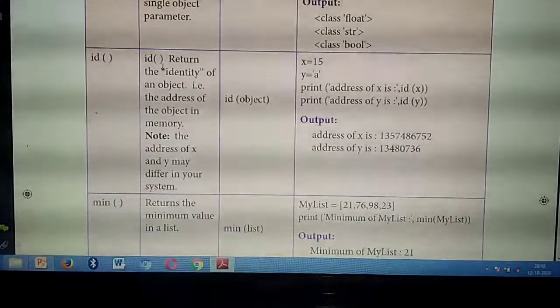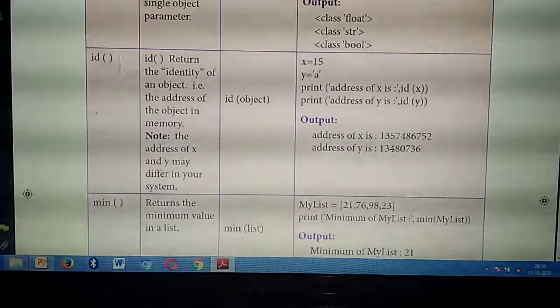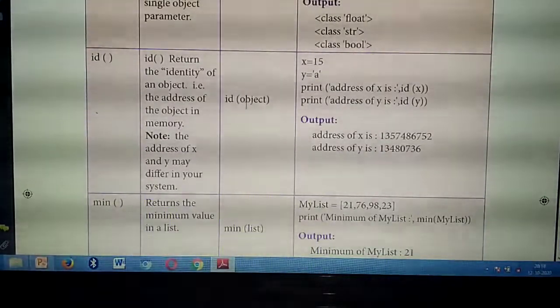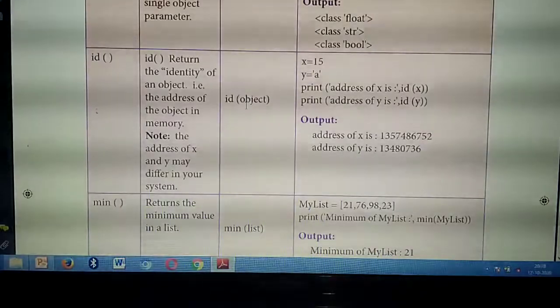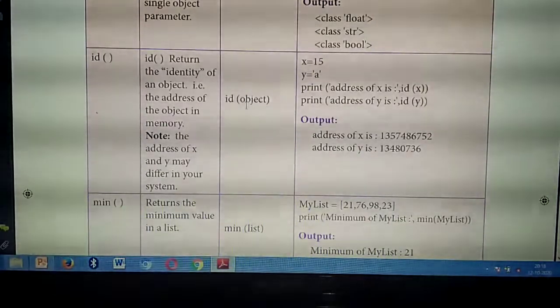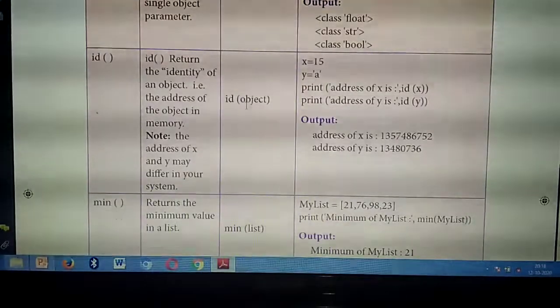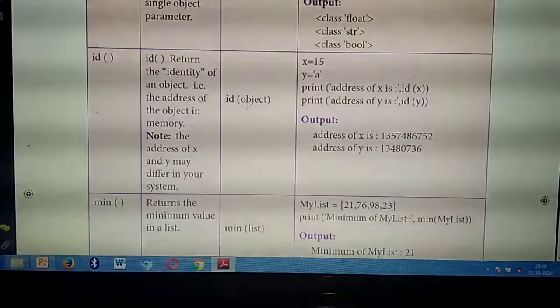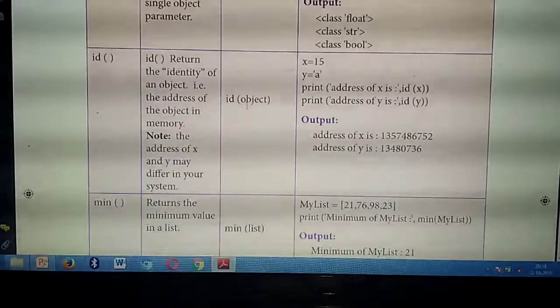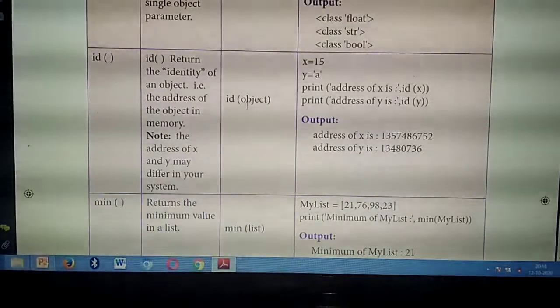Understand? So, how do you need to denote it? id of object. Similarly, the last function we have studied just now, same thing only. What's the last function you have studied? type of. Likewise, here you are giving id of object. Understand? So, listen, see the example.